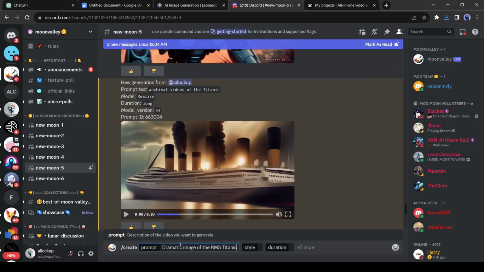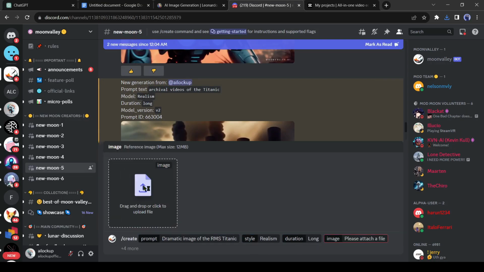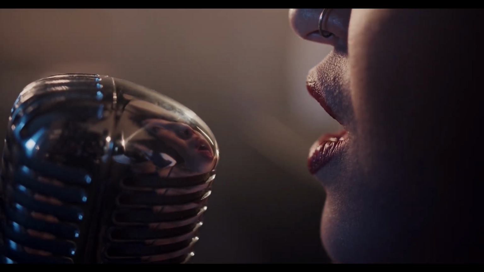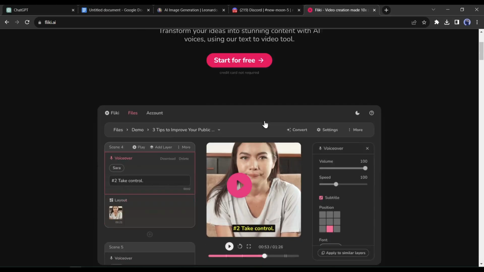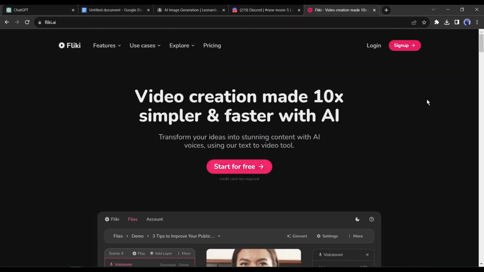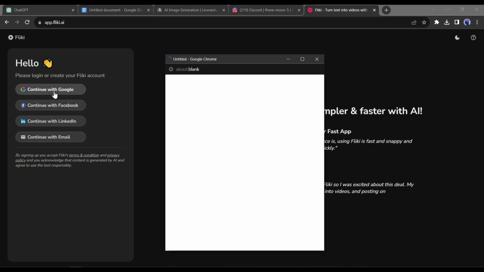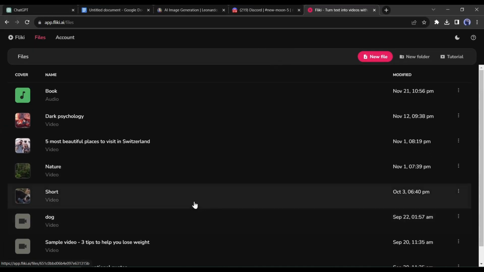Okay, after generating the video, it's time to create a voiceover. You can record your own voice, but I will use an AI tool, Fliki, to generate audio. After coming to Fliki AI, click on Sign Up from here. Now create an account with your Google or email account. After creating the account, click on the New File button from here.